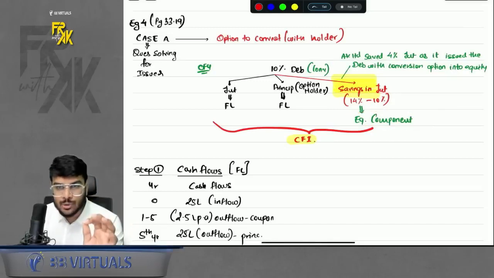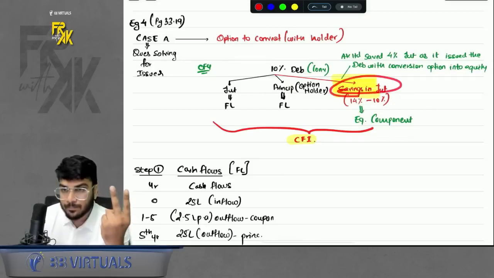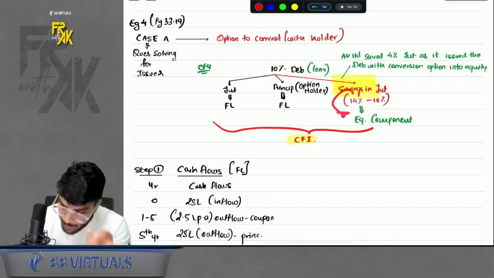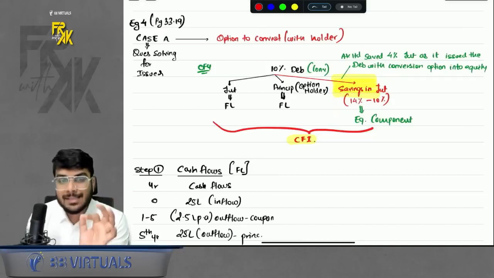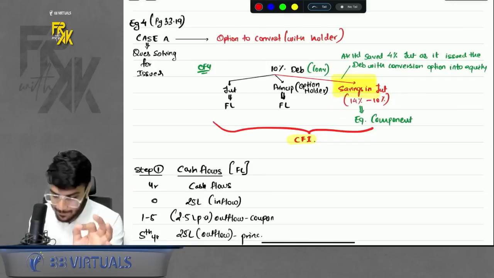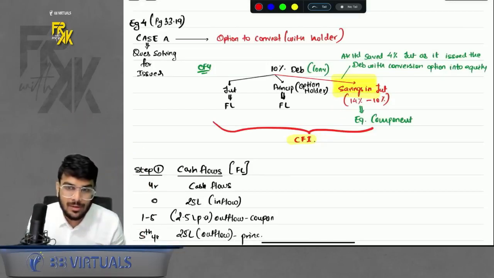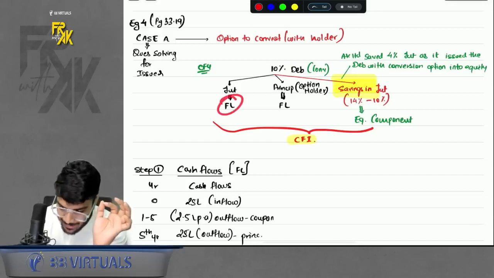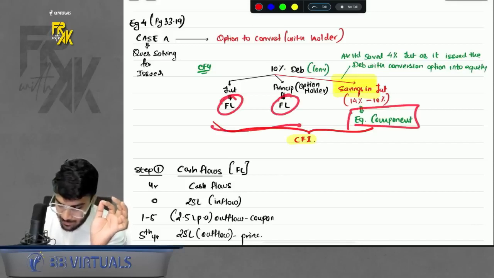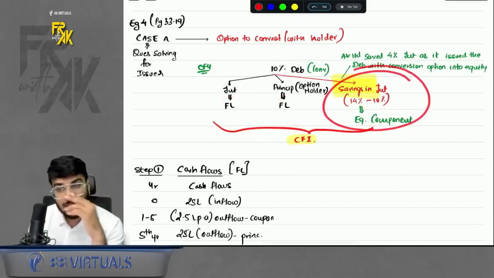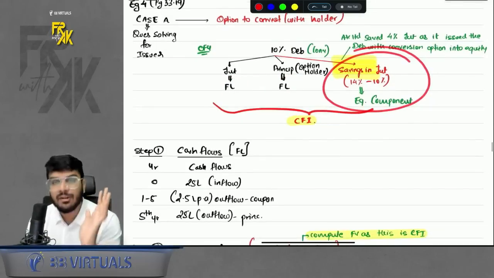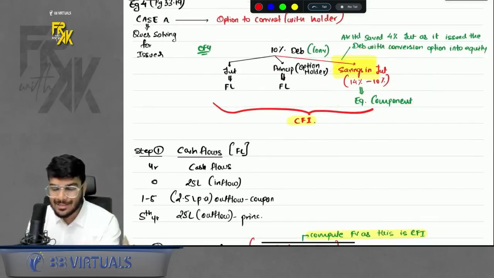So ideally, an instrument which is convertible does not have 2 elements. It has 3 elements: interest, principal and savings part. Why this savings part is equity component? Because this savings was only possible because the issuing company gave conversion option along with the normal instrument. Right? So if you have 2 elements FL but little element equity, this becomes a CFI. This was only for your clarity point of view. If it is CFI, again, do you assume the fair value or compute the fair value? You will compute the fair value.